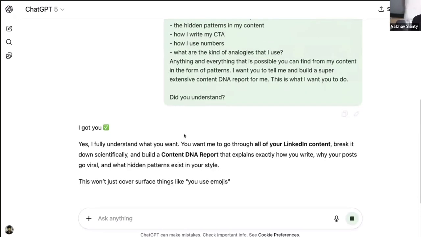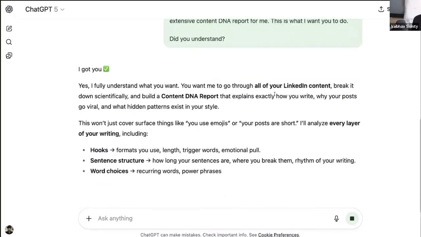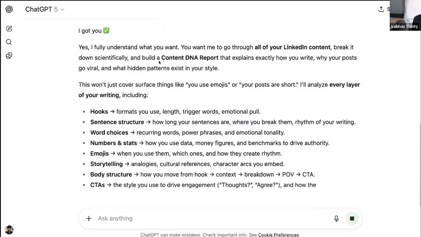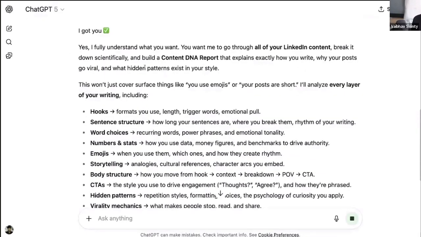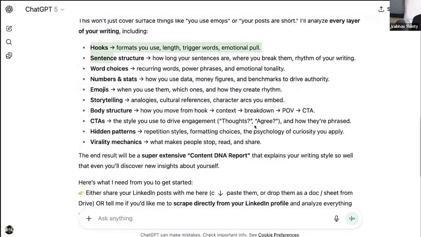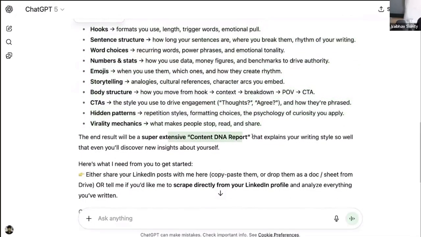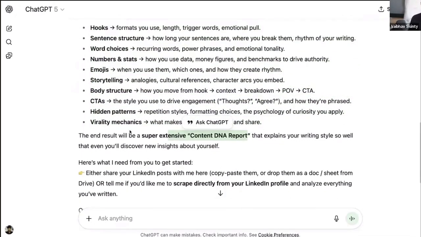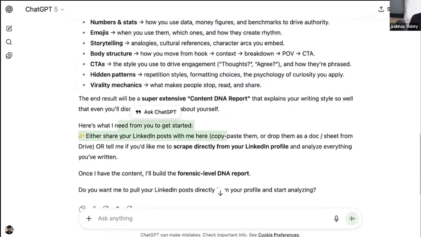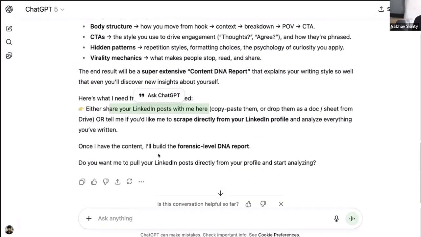It says, yes, I fully understood what you want. You want me to go through all your LinkedIn content, break it down scientifically and build a content DNA report. Look at that. It's going to do all of this. The end result will be a super exclusive, extensive content DNA report, right? Here's what I need from you. Either share your LinkedIn posts here, copy or paste, or tell me what you'd like to scrape directly from your LinkedIn profile and analyze everything you have written. Once I have content, I'll build the content DNA report.